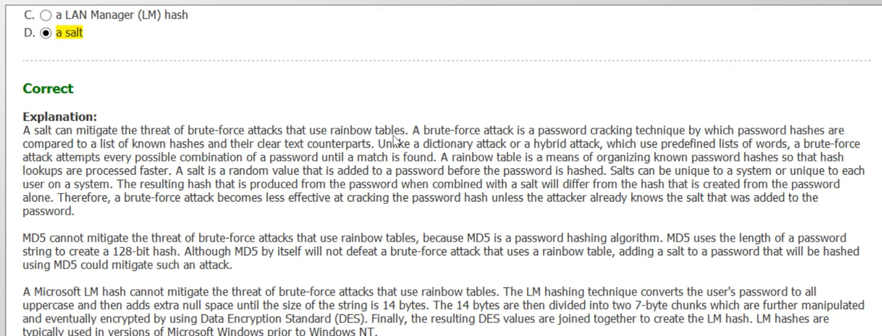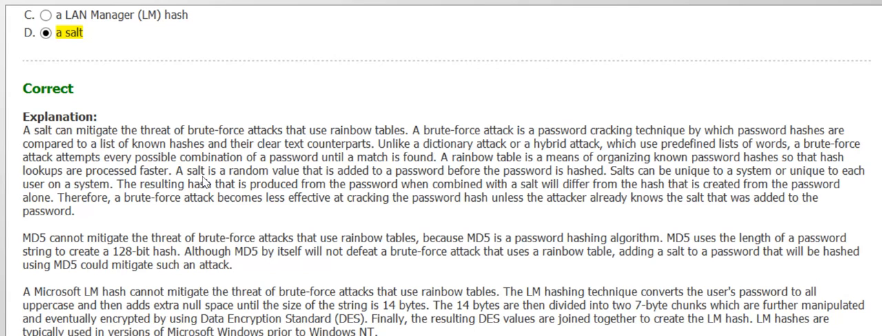We use rainbow tables. A brute force attack is a password cracking technique by which password hashes are compared to a list of known hashes and their clear text counterparts. So this attack basically attempts every possible combination of a password until a match is found. And a rainbow table is a means of organizing known password hashes so that hash lookups are processed faster.